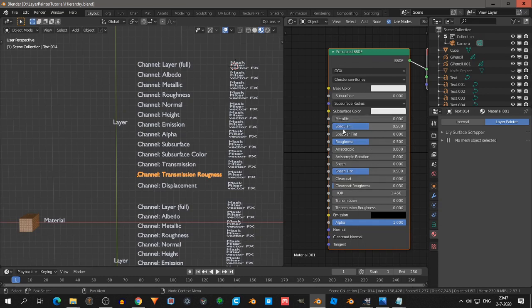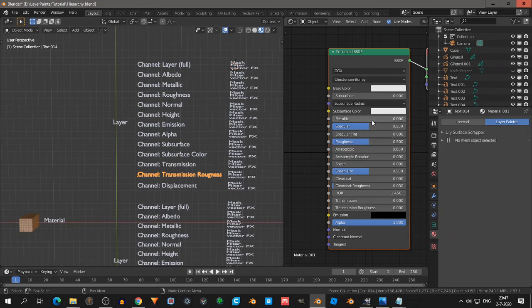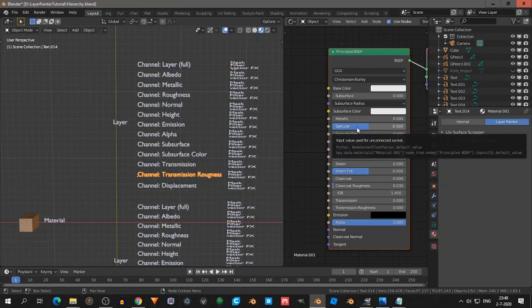We see here metallic, well, specular, that is not really used because most materials have this value of specular. It's only useful when you don't want reflections on some parts of a material.